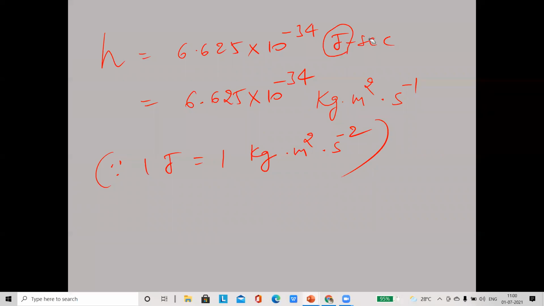Already second is there, and second into second inverse 2 gives second inverse. So 6.625 into 10 to the power of minus 34 joule second, otherwise kilogram meter square second inverse, we can take.